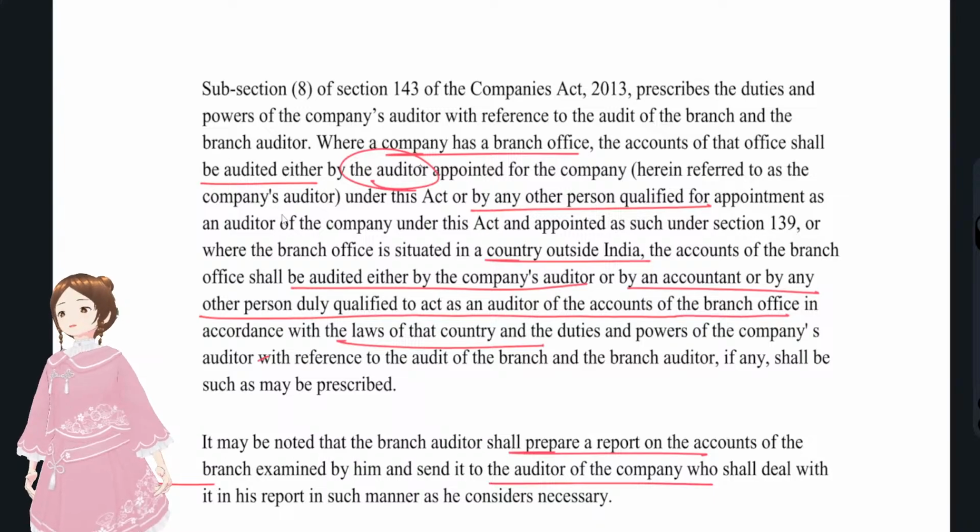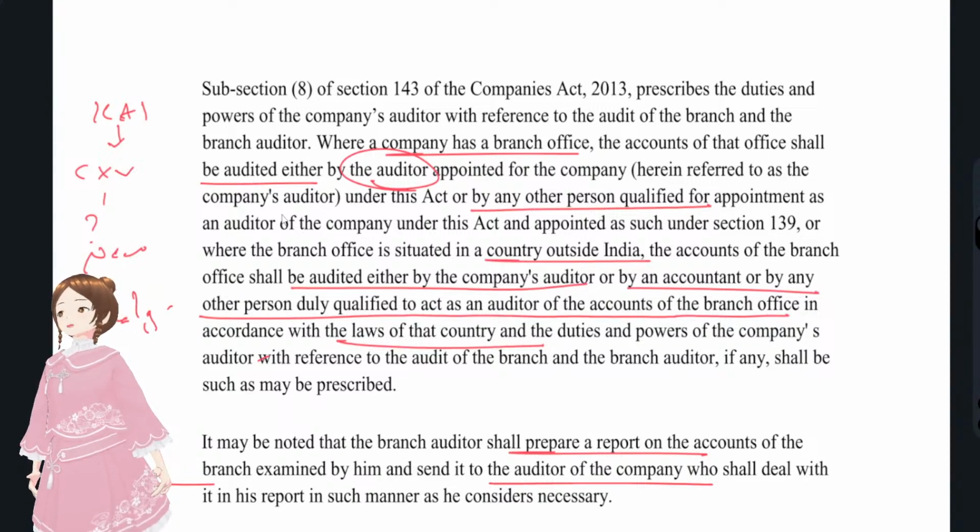You see, if ICAI expects you to just copy-paste the same things that it does, why would it give new questions, new scenarios, and ask you to analyze and give reasonable conclusions? Because what it wants is for you to apply the provisions to the new scenario that it has given in the examination.